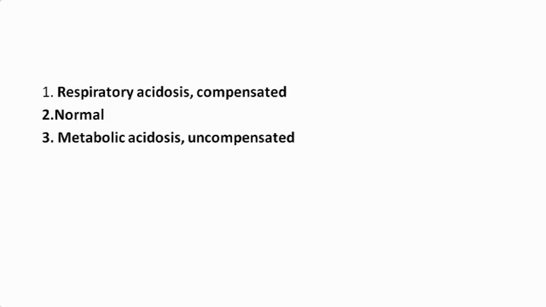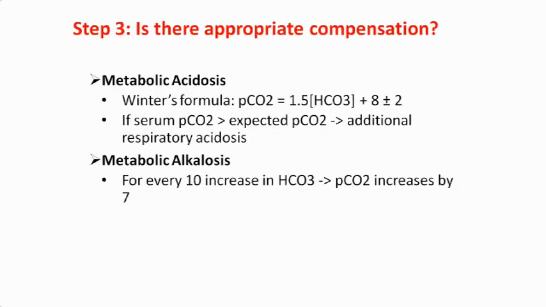So this is how you can calculate whether there is compensation of metabolic acidosis or not. The formula is 1.5 into bicarbonate plus 8, plus or minus 2. If the measured PCO2 is more than the expected PCO2, like this example, then there is additional respiratory acidosis. You can say it is uncompensated metabolic acidosis, or metabolic acidosis plus additional respiratory acidosis.